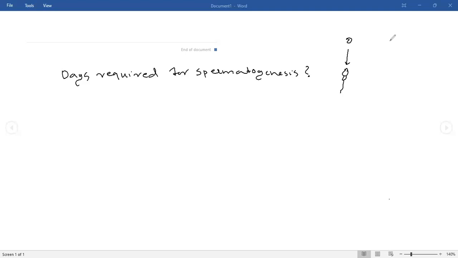Then the ASL will become B cell. Sorry, AS will become A1. A1 will become B. B will become primary. Primary will become secondary. Secondary will become spermatid. Spermatid will become sperm. In that manner we have discussed. So just tell any guess.